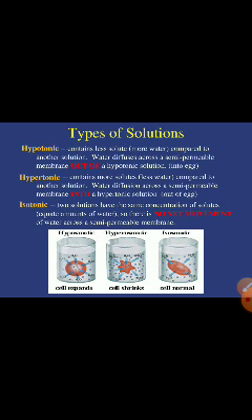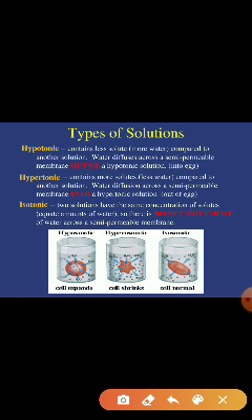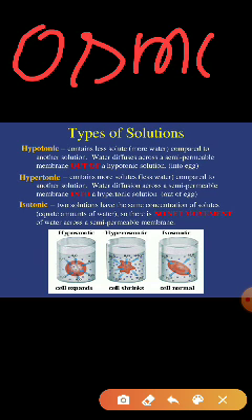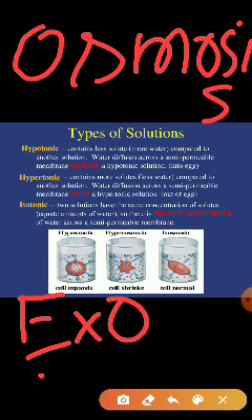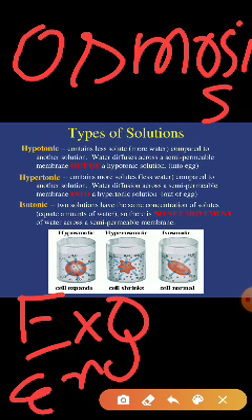Osmosis is very important, and it needs a semi-permeable membrane. There are two types of osmosis, exoosmosis and endoosmosis.